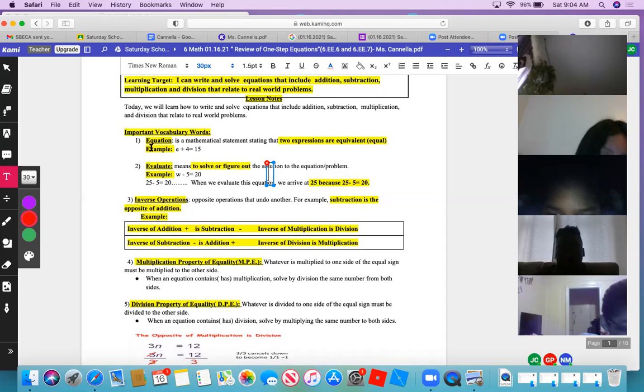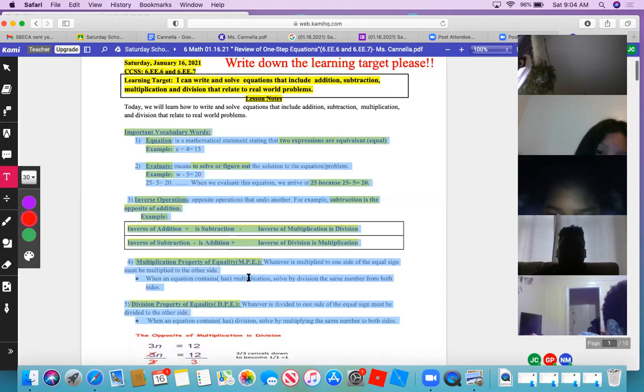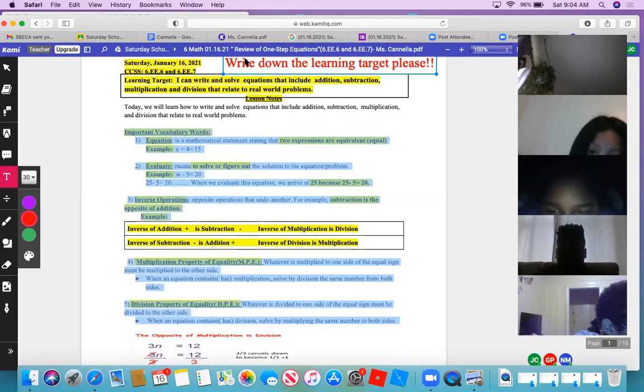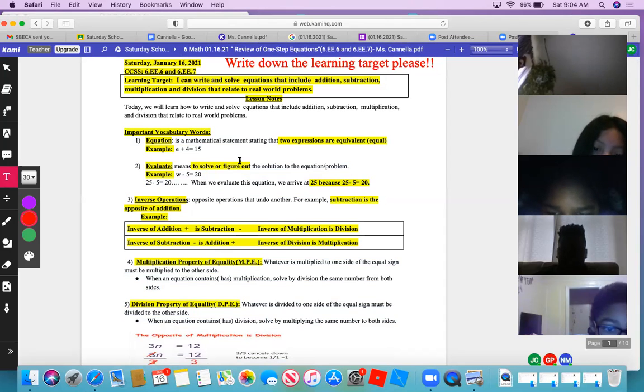Inverse operations. Opposite operations that undo another. For example, subtraction is the opposite of addition. Inverse of addition is subtraction. Inverse of multiplication is division. Inverse of subtraction is addition. Inverse of division is multiplication.